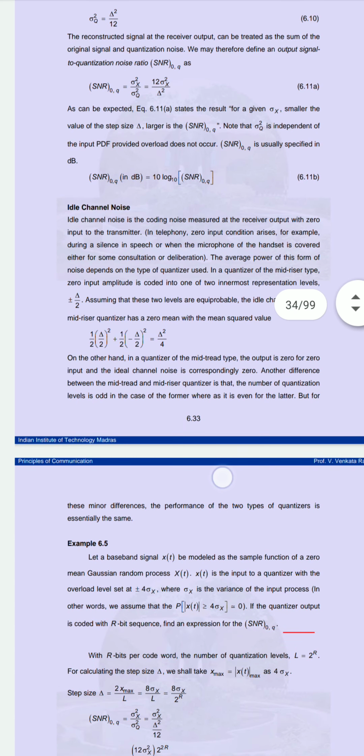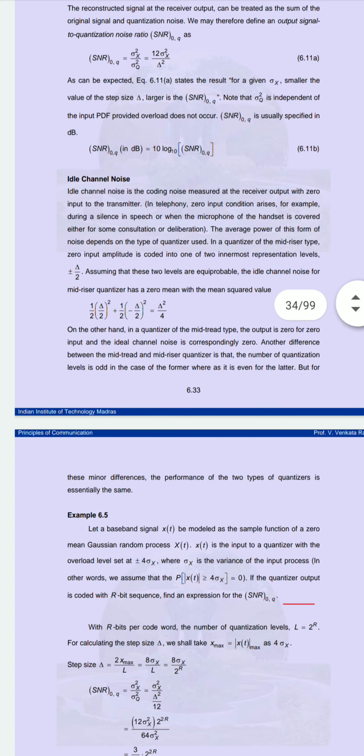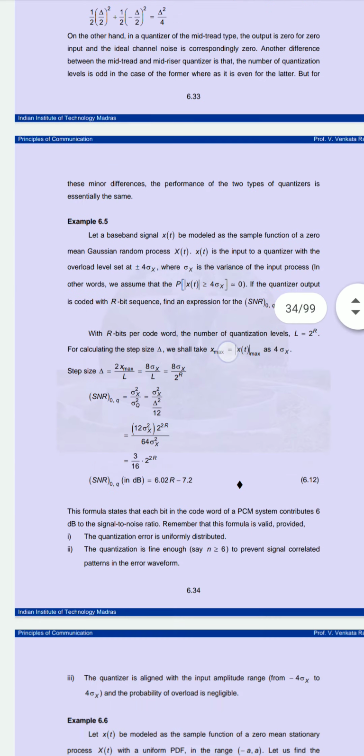So another difference between mid-tread and mid-rise quantizers is that the number of quantization levels is odd in the case of the former, whereas it is even for the latter. So we can say these are the two types of quantizer which we have seen for the idle channel noise.